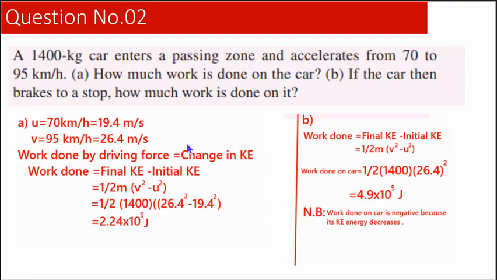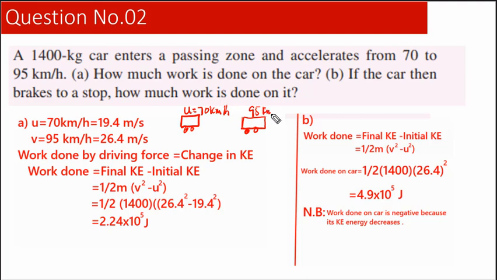The second question, if you look at this one, is simply asking you about work done. We can simply imagine that there is a car. It has a speed, and the speed of the car is given, that is u, and this is 70 kilometers per hour. And then this car accelerates and its speed increases to